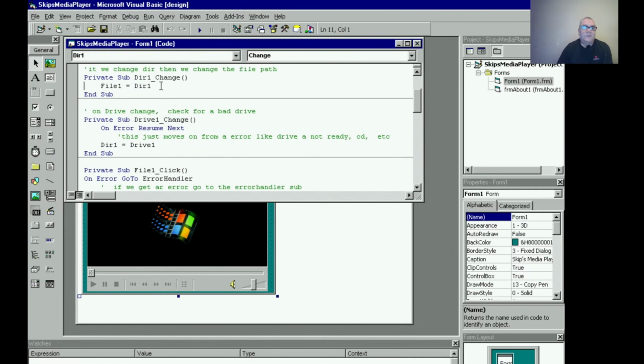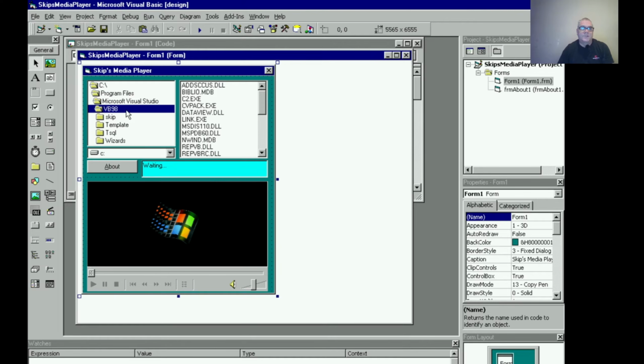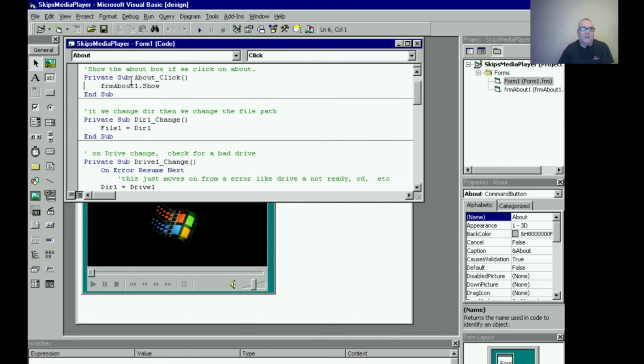Let's go to drive. When the drive changes, so we know about the form About, that's when we show this form over here. But if we change the drive, then we need to change the file path. So on directory change, we're going to make file1 equal directory1. That's those boxes. So I'll show you. This is drive 1, directory 1, file 1. Okay, this is text box 1, and I don't know what this is called. This is called About click. Okay, so that's called About.